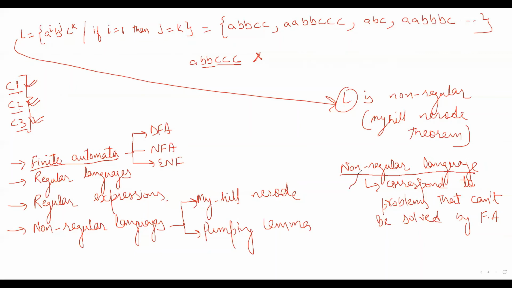So for our next lecture, or we can say the next 5 or 10 lectures, will be related to context free grammars and push down automata. And we will see how the problems that cannot be solved by finite automata can be solved using a push down automata. From lecture number 18, we will start discussion about the grammars, and most specifically, the context free grammars. Then we will discuss what is push down automata.